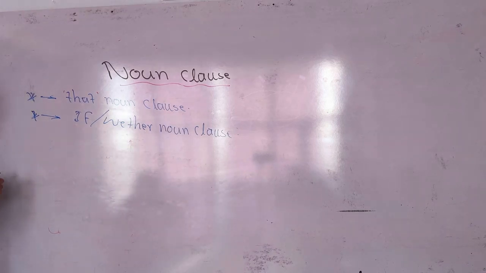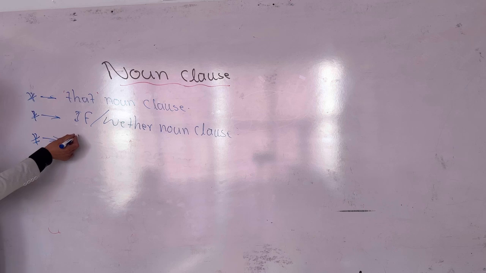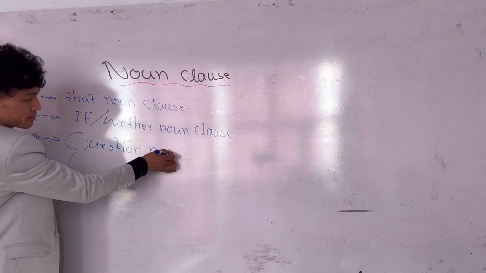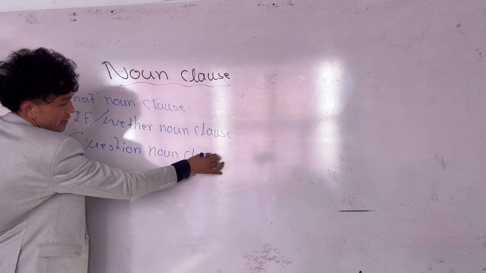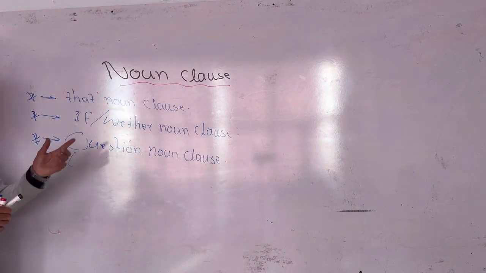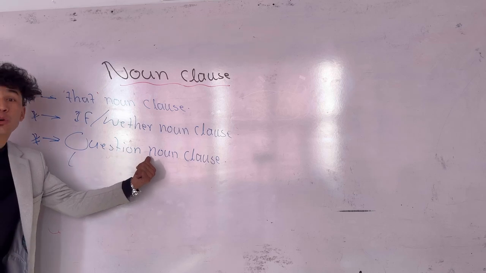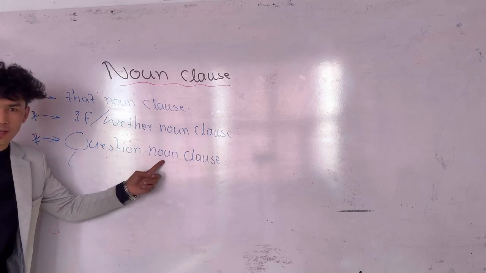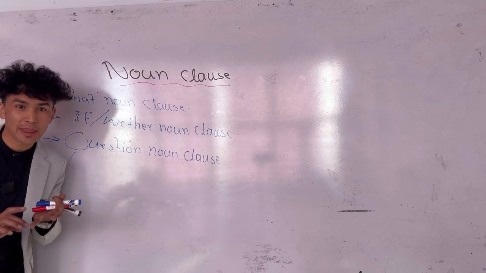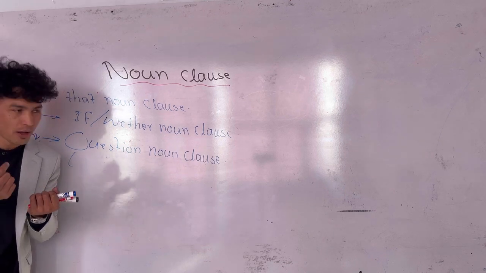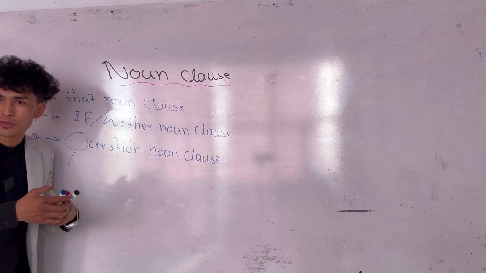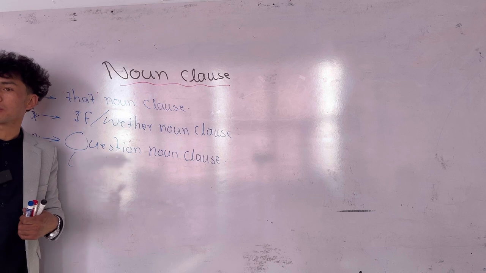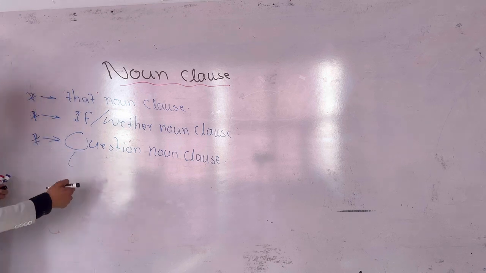The third type is what? Question noun class. Yes or no question is done. Informative question is changed to noun class. We've got two types of questions: yes, no question, and informative question. Informative question is changed in some different ways. Always keep one thing in mind, that question words are always used in the noun class, whatever you use in the original sentence.